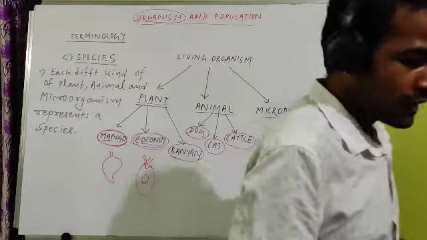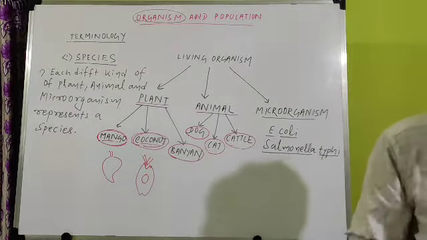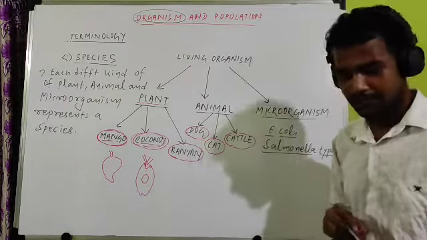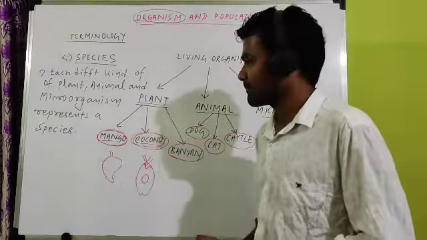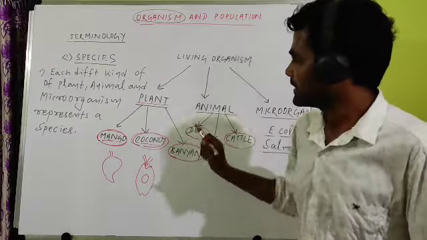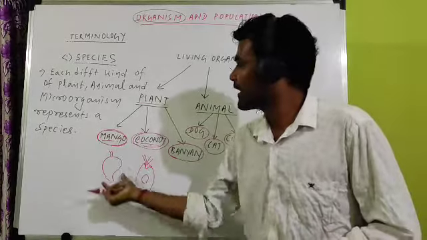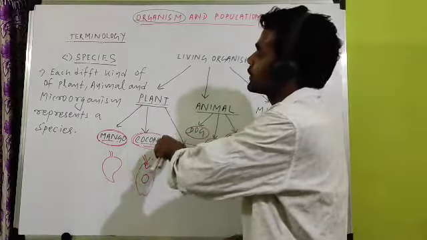For example, you can take strawberry flavor ice cream. There is a strawberry flavor ice cream, a mango flavor ice cream, a coconut flavor ice cream. So each flavor is different from the other flavor.